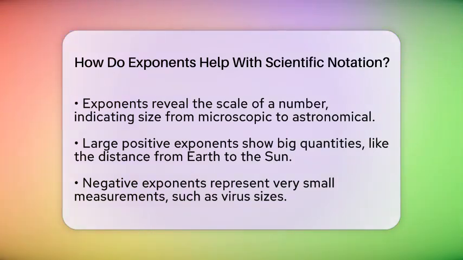Exponents also show us the scale of a number. A large positive exponent indicates a very big number, like the distance from Earth to the Sun, which is about 1.5 times 10 to the power of 11 meters. A negative exponent shows a tiny number, like the size of a virus, which can be around 2 times 10 to the negative 7th meters. This clear separation of size and detail helps scientists communicate and understand measurements precisely.